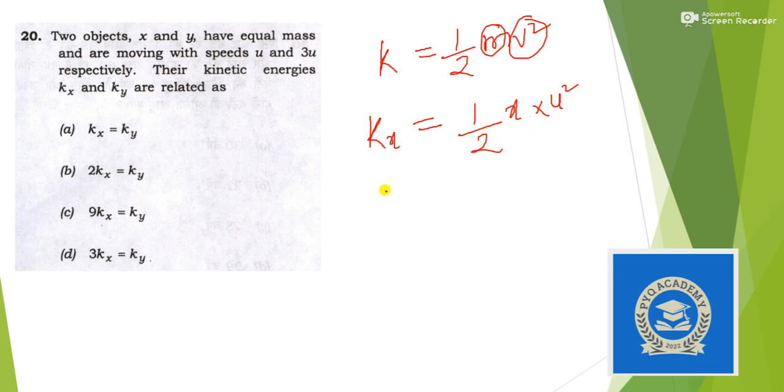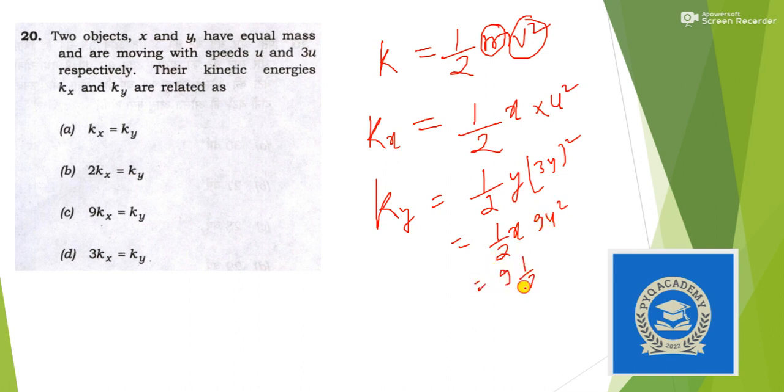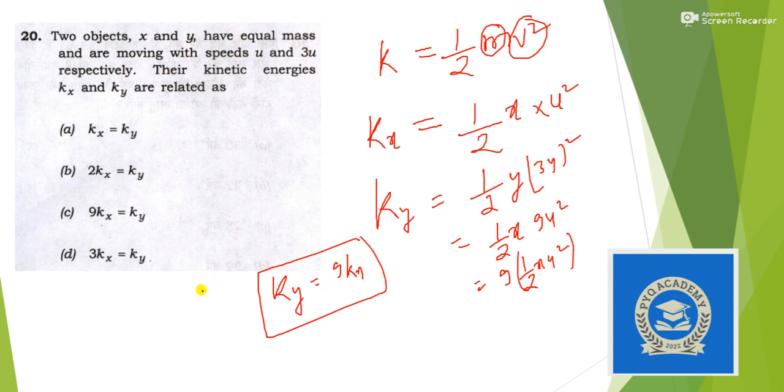Okay, then we can write ky as half y, 3u whole square, and now we can replace y by x because x and y are equal, and it will be 9u square. Taking 9 common, it will be half x u square. So now this is nothing but kx, so now we can write ky equals 9 times kx. So this is the desired equation. So the desired equation here is answer C, option C.